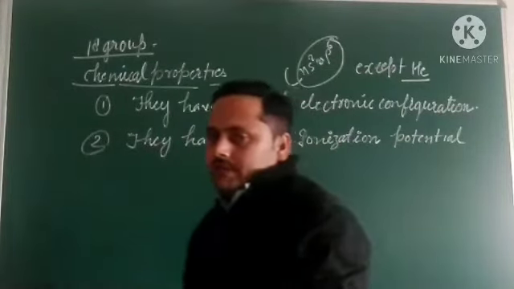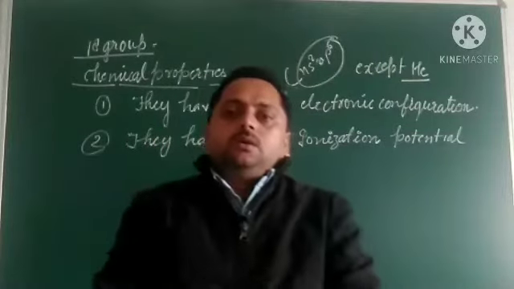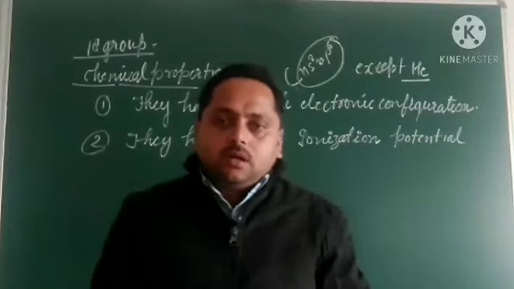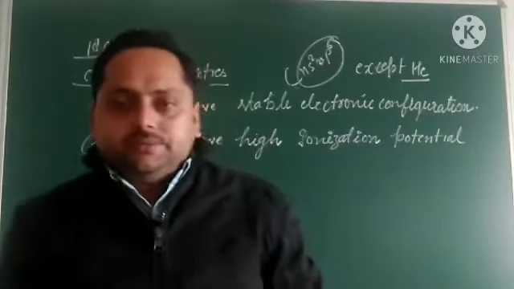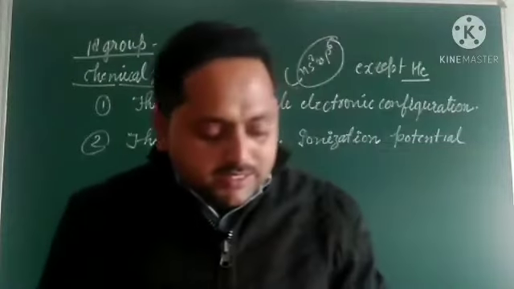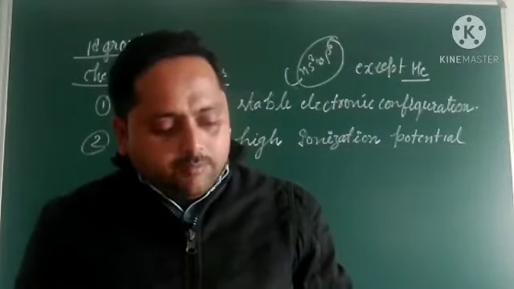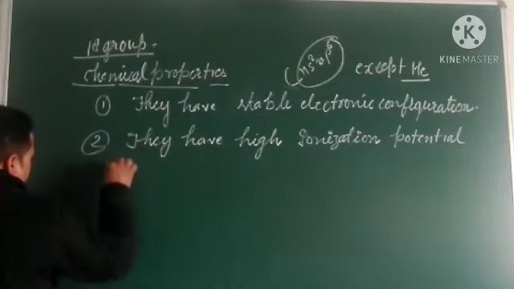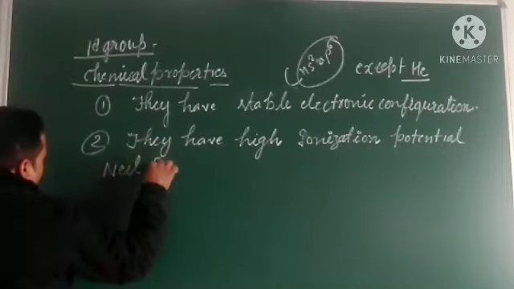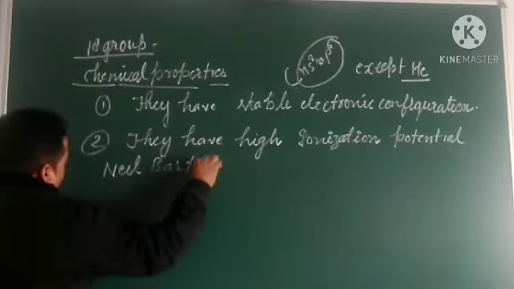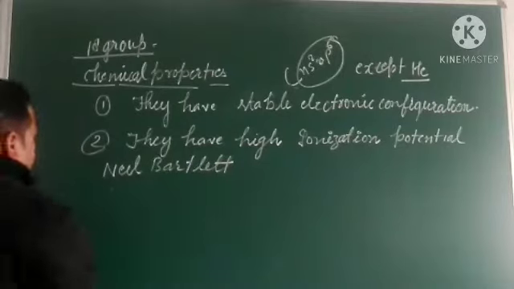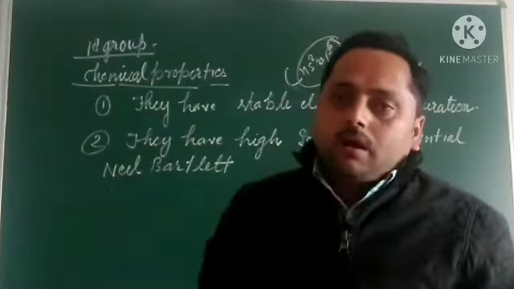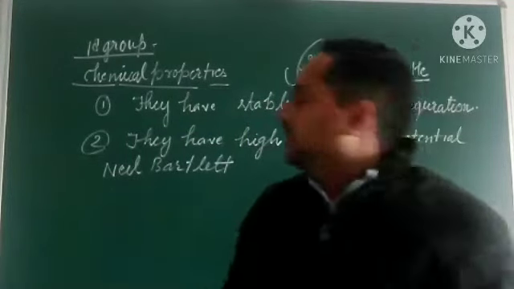Okay, but scientists have tried to make some compounds of group 18 elements and succeeded. That scientist was Neil Bartlett, who prepared the first compounds of the noble gas family.